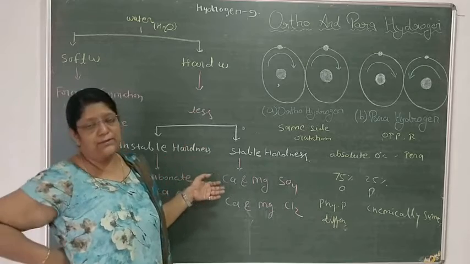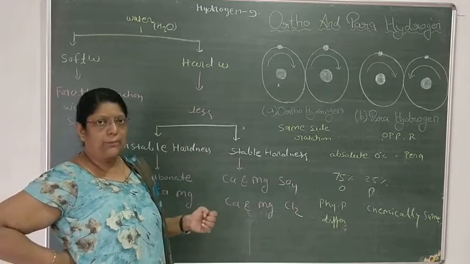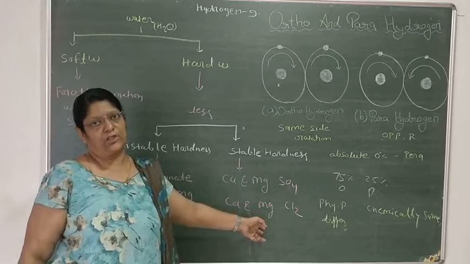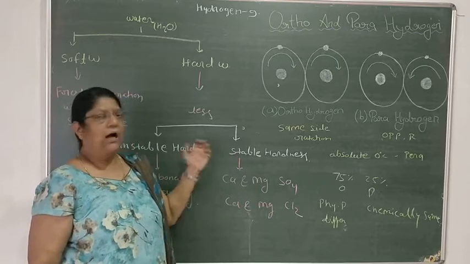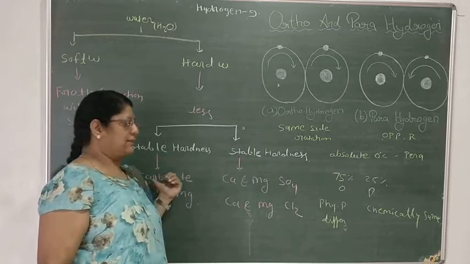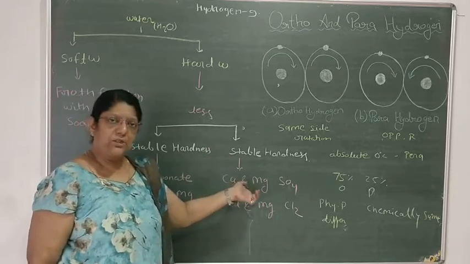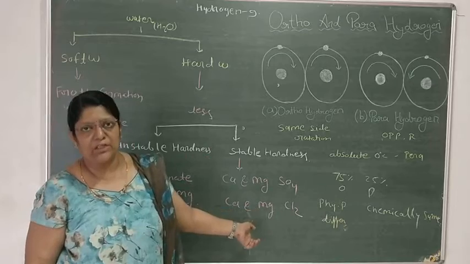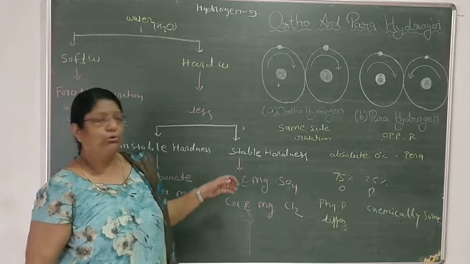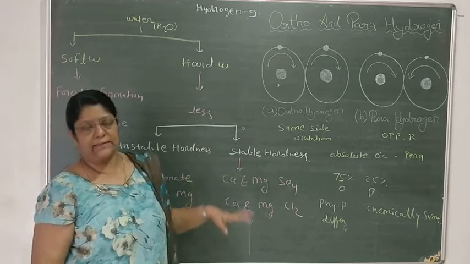Second is the stable hardness. Stable hardness is due to calcium sulfate and magnesium sulfate, calcium chloride and magnesium chloride. Unstable hardness is because of the bicarbonates, but stable hardness is because of calcium sulfate, magnesium sulfate, calcium chloride and magnesium chloride. So you cannot remove it by heating or some other simple process.